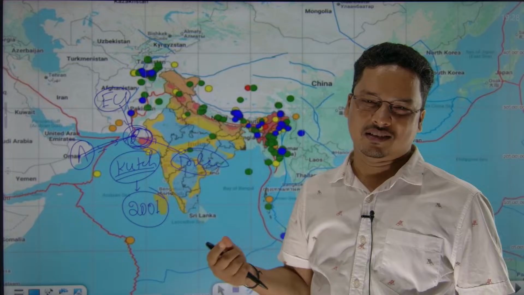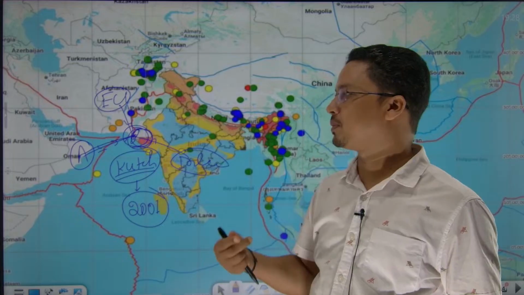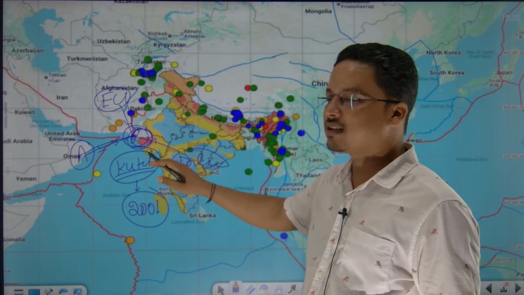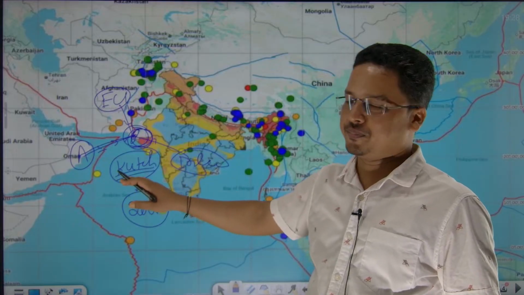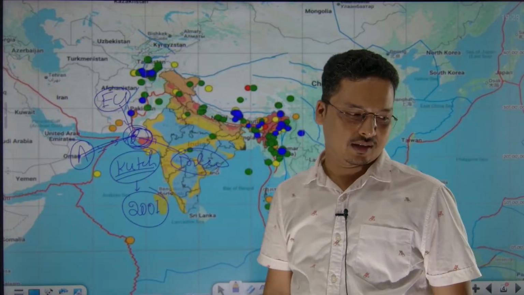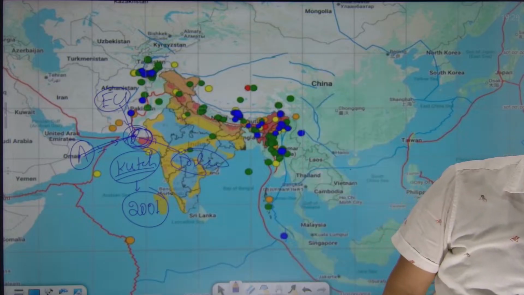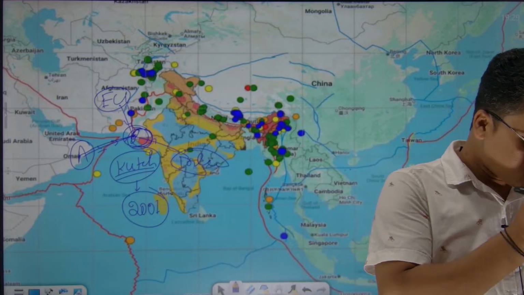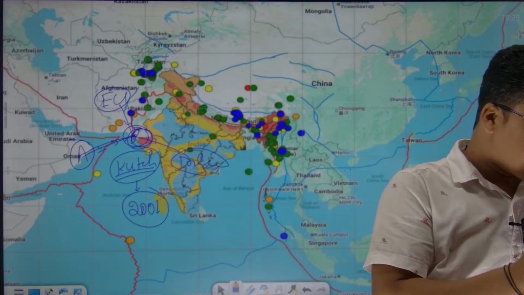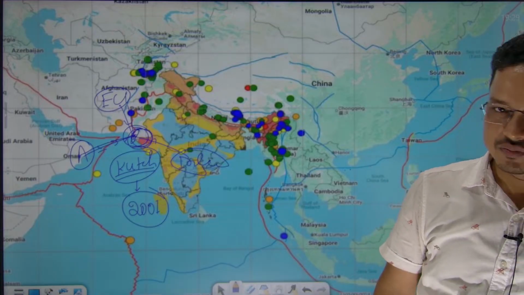So triple threat is also there. Triple plate means triple threat as well. So you can find that the triple threat is there, right? This is the first region. Now that is why Gujarat is prone to the earthquake. This is the first region, right?